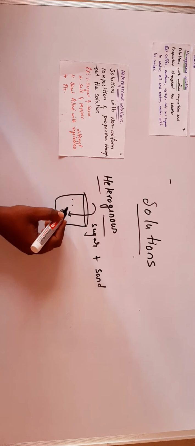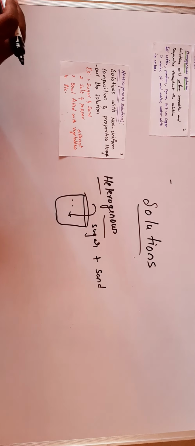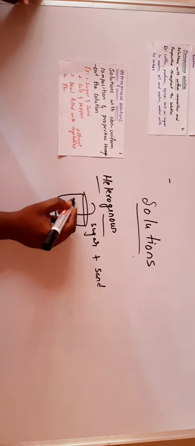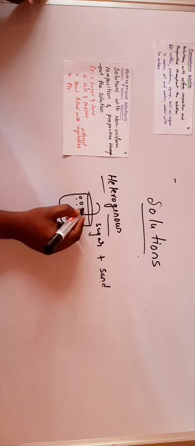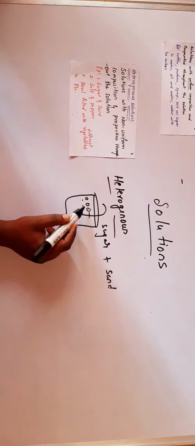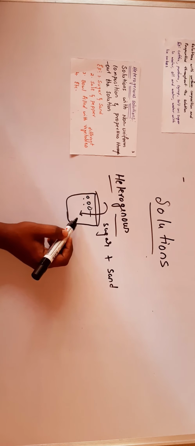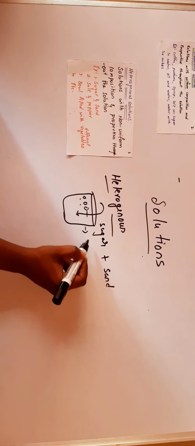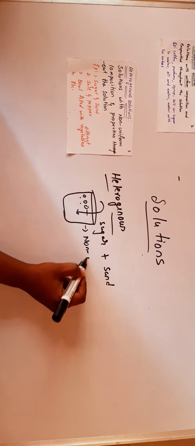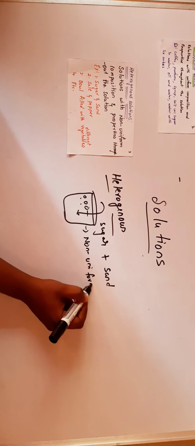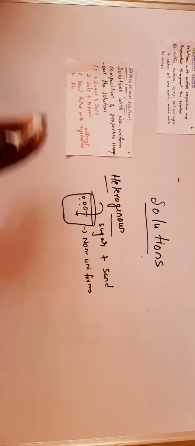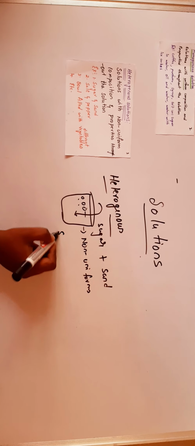No, the sand particles are smaller than the sugar particles. That means this mixture has two different types of solutes in a non-uniform manner.